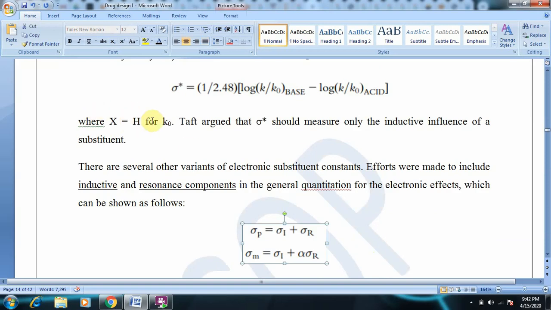where X is equal to H for K naught. Taft argued that sigma star should measure only the inductive influence of the substituent.